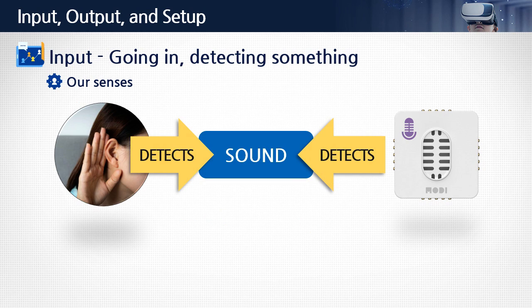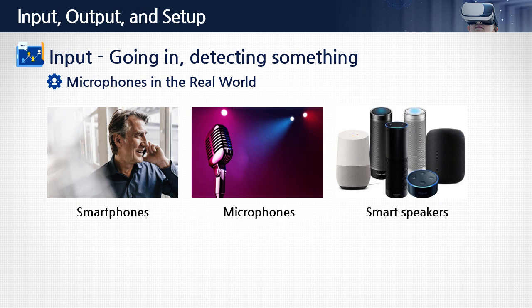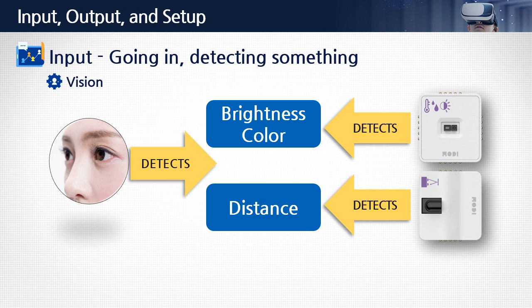So the ear detects sound, volume, and frequency, just like the microphone module. There are also microphones in smartphones, on stage when musicians perform, and in smart speakers in our homes.